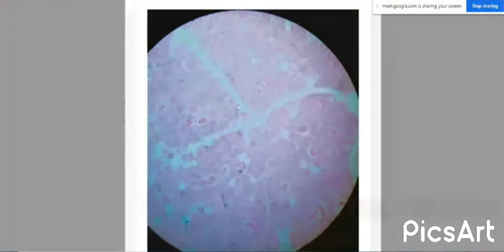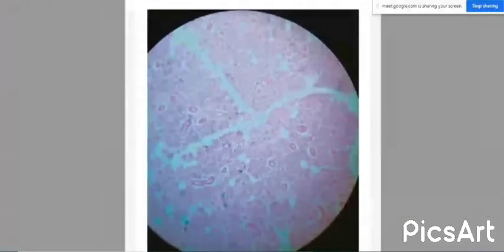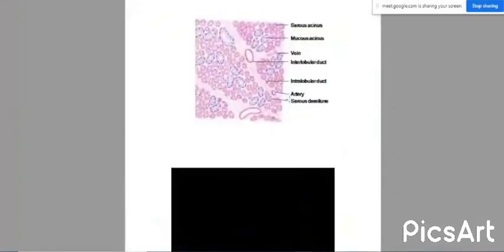This is how the submandibular salivary gland appears under the microscope. The dark stained areas represent the serous acini and the light or pale areas represent the mucous acini. You have to draw the diagram like this.